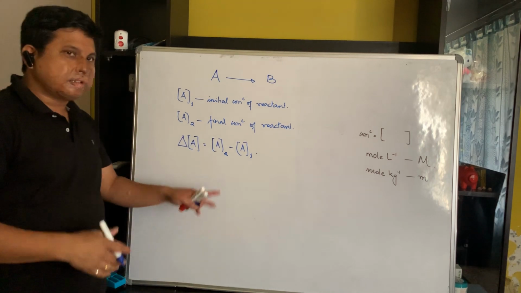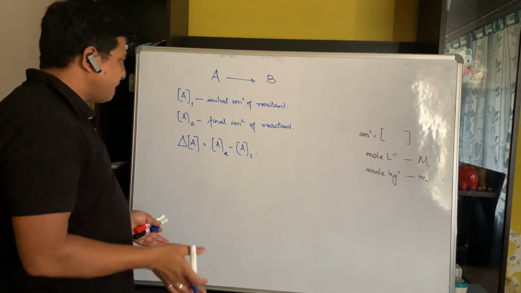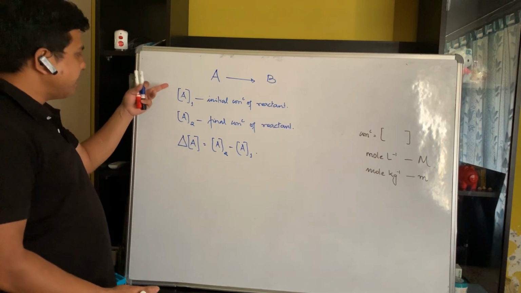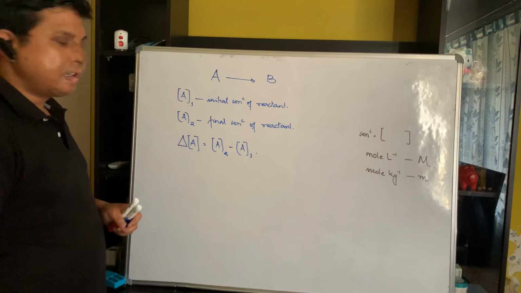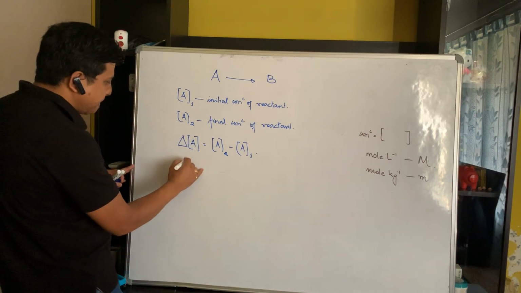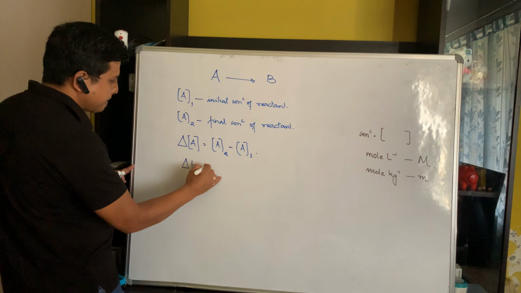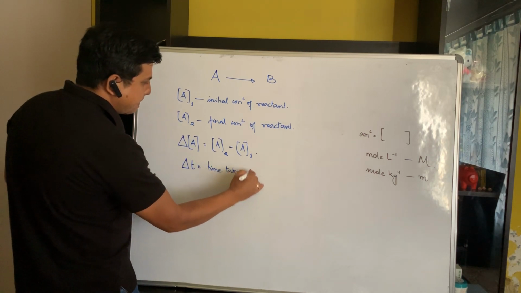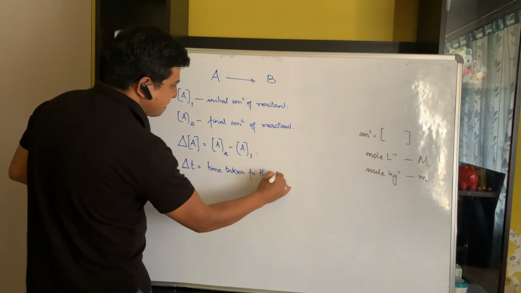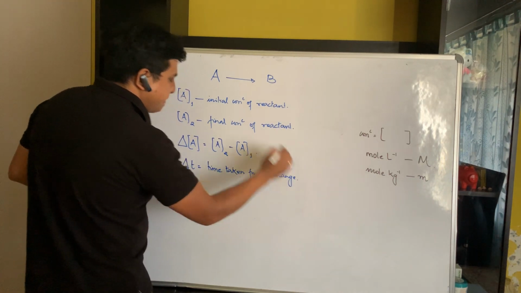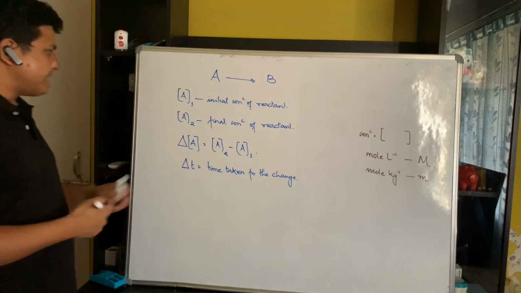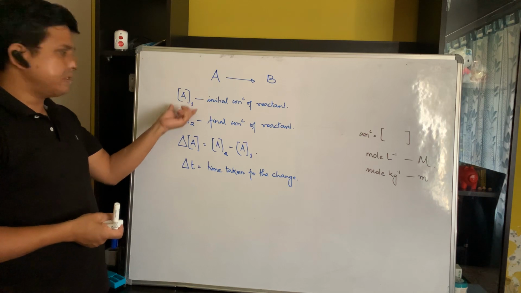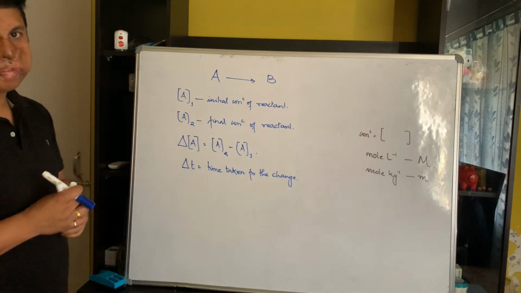Now, apart from this, what else do we require? We require the time taken for the concentration of reactant to change from A1 to A2. Suppose the time taken is delta T. So this is the time taken for the change. Okay, so suppose delta T is 10 seconds. So in 10 seconds, the concentration of the reactant changes from initial value A1 to final value A2.